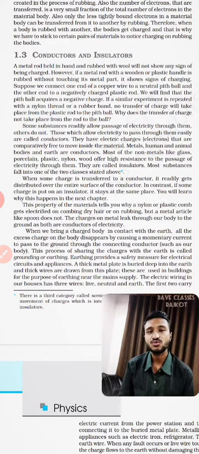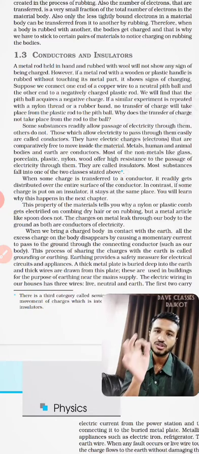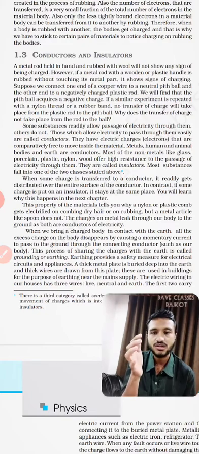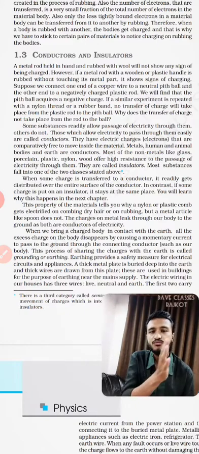To conduct means to transfer from one point to another point. That means conductors must be a kind of thing which will transfer charge from one point to another point.